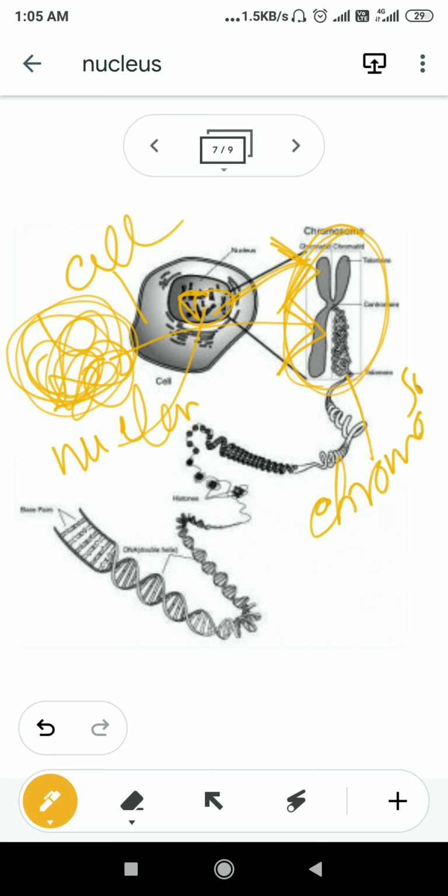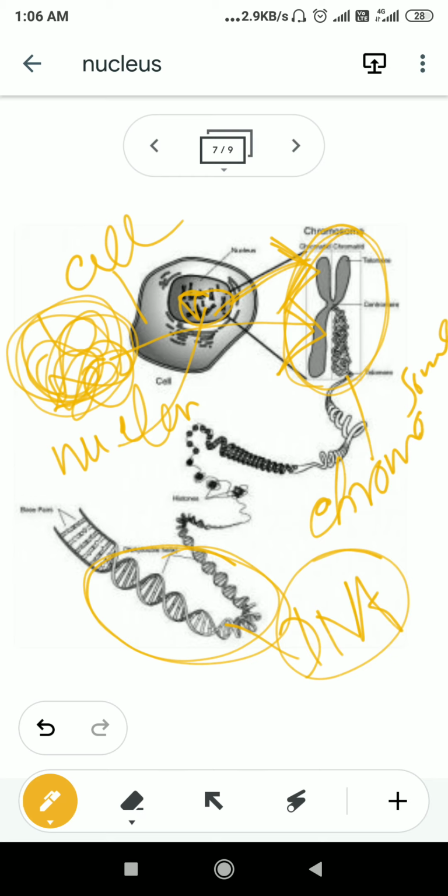So we only find this structure during the cell division stage. Chromatin fiber condenses and forms the chromosome, and the chromosome is made up of DNA.